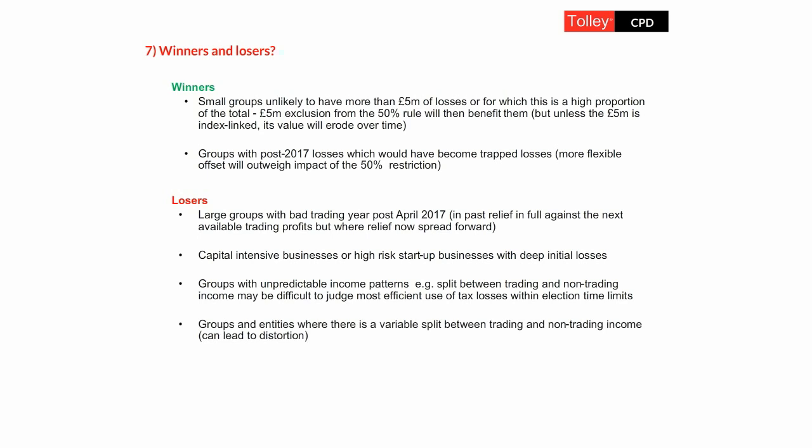For most small company clients, they're likely to only ever win out of these new arrangements because of the increased flexibility. The 5 million cap is probably never going to affect them, even going forwards into the distant future. So I hope this session has given you the knowledge you need to now tackle year ends that include the 1st of April 17, so for example year end June 17, year end September 17, so that you can file corporate tax returns which optimise loss reliefs, therefore saving your clients the maximum amount of tax possible.